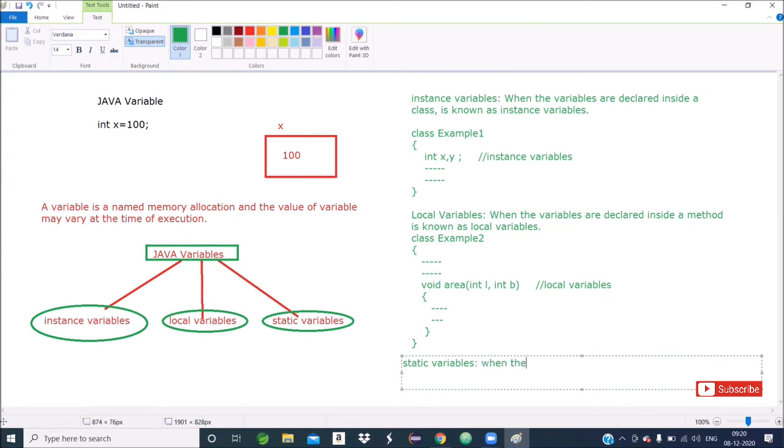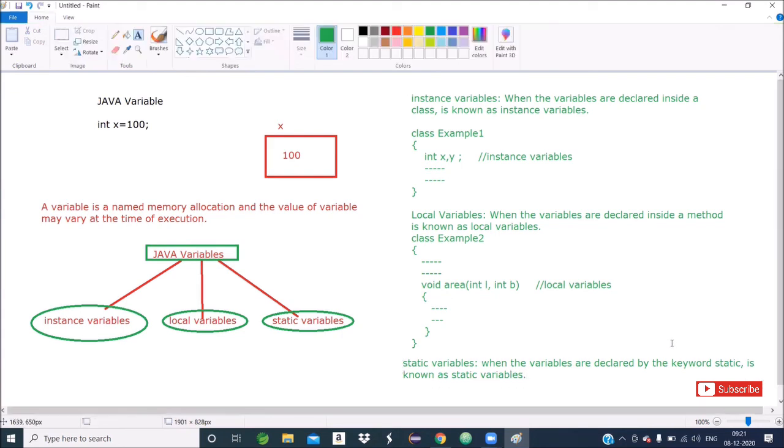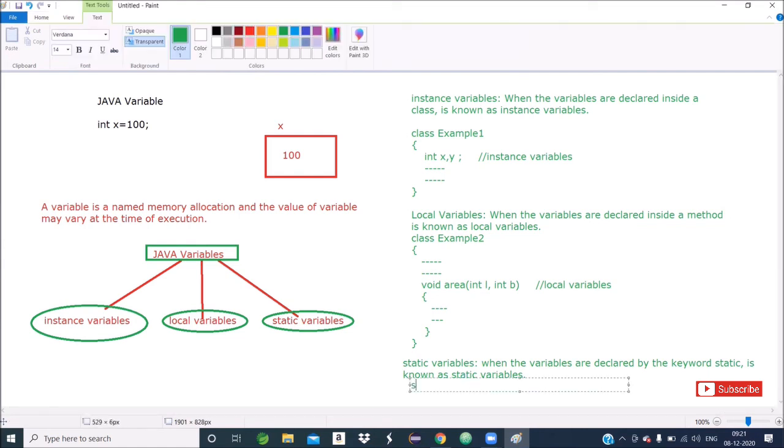When variables are declared with the keyword static, they are known as static variables. Why static variable? What is the main advantage of a static variable? In the chapter on class, we will cover it. So I can write static int x comma y.